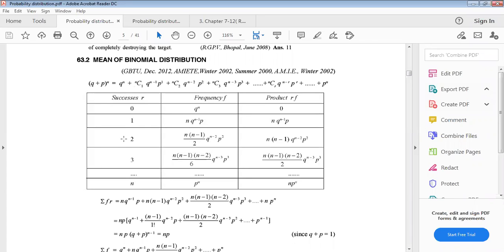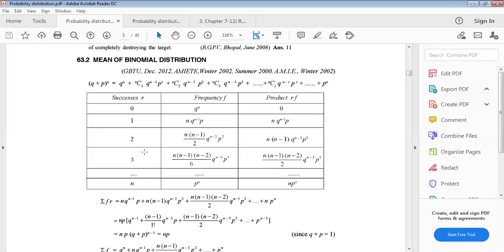Now for r equals 2, nC2 can be written as n into n minus 1 by factorial 2. Factorial 2 means only 2, so we have q to the power n minus 2 into p square. Multiplying by 2, the 2 cancels.